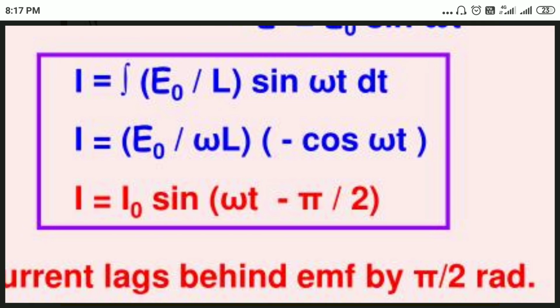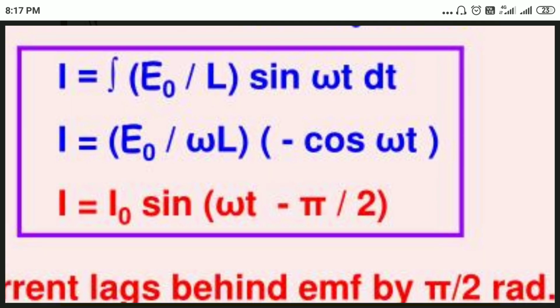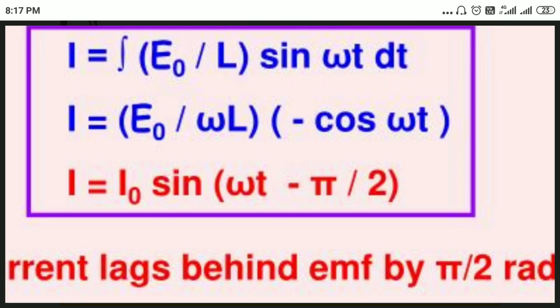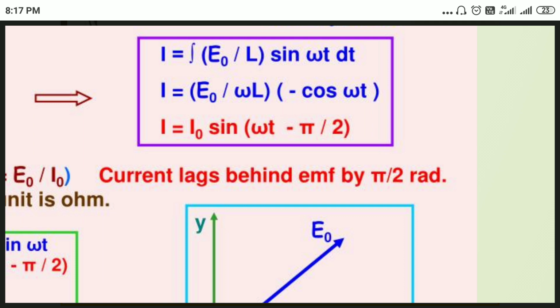So I equals I naught sine of omega t minus pi by 2. What is the phase difference? The sine and cosine functions differ by minus pi by 2. The meaning of these two equations is that the current lags behind the EMF by pi by 2 radian, or the EMF leads the current by pi by 2.